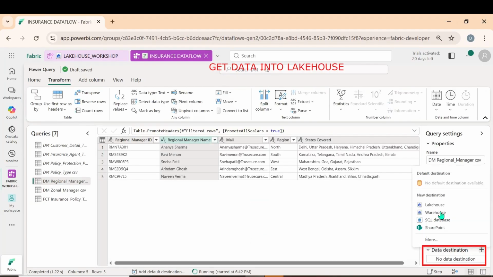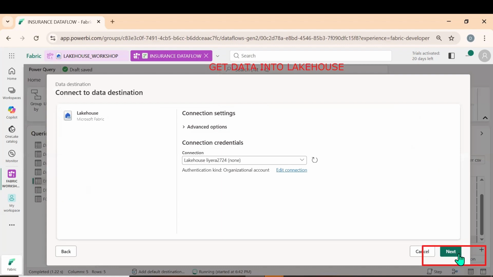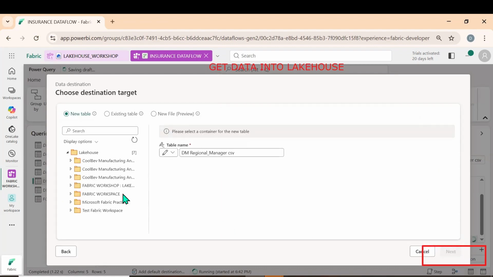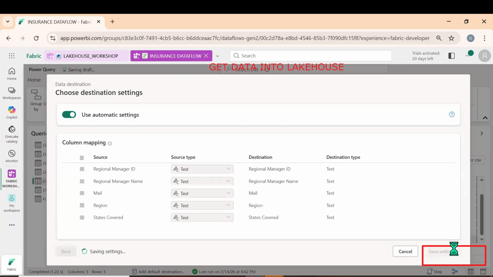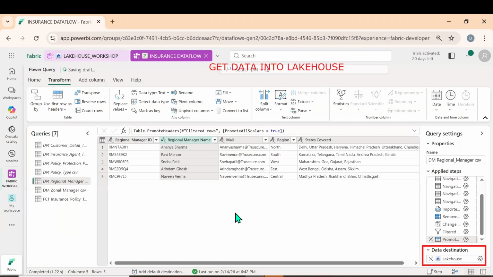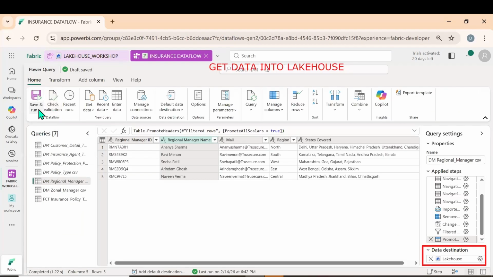Click on Lakehouse, click on next, and select the destination. Click on next, click on save settings. In the source, what is the data type, and in the destination, what can be the data type? We can change it manually. So, save and run.